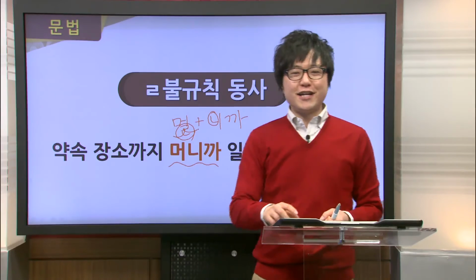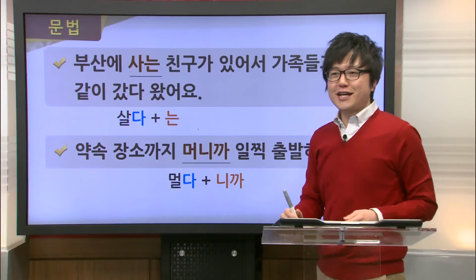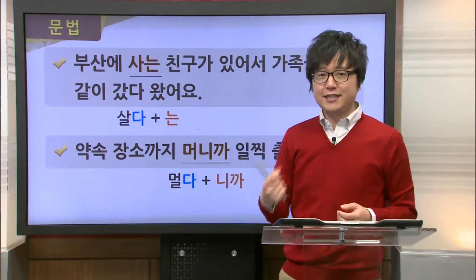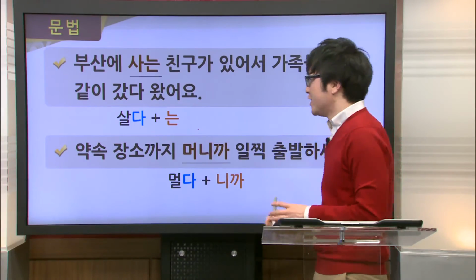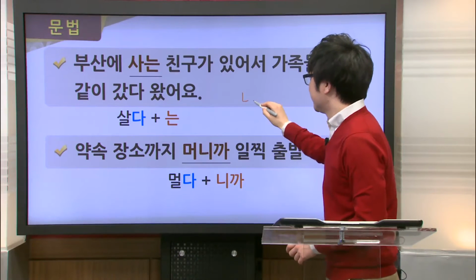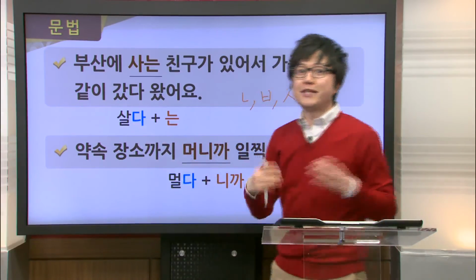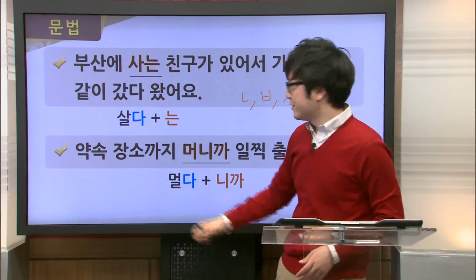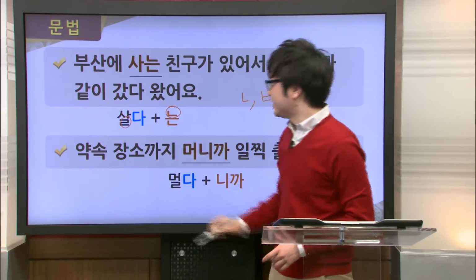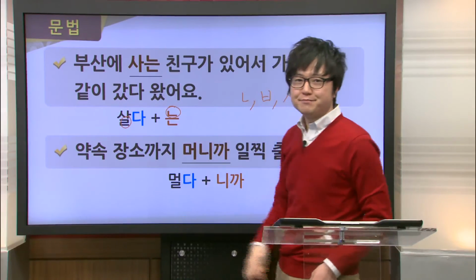Excellent. Now let's go ahead and take a look at the usage in more detail. Here you could see that 살다 and 멀다 are all examples of these real irregular verbs. And recall, when this real part here is followed by either 느, 프, or 스, the real drops out. So in this case, in the case of 살다, this 살 here meets the 느 sound here in 는, and what results is we get 사는.